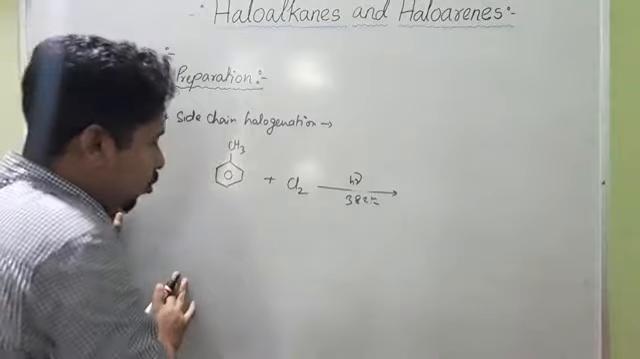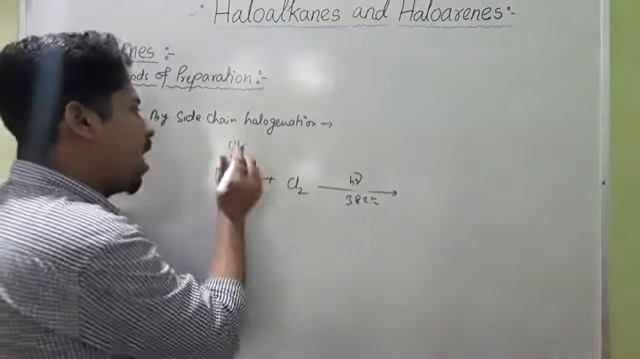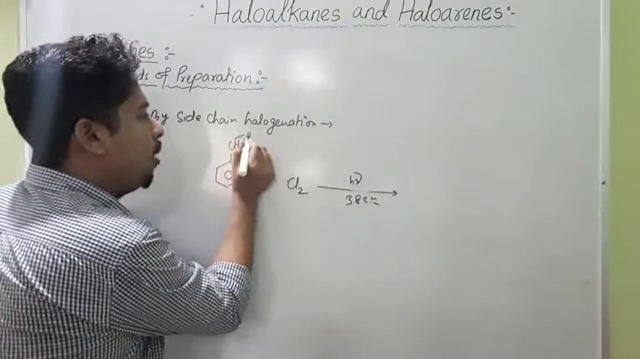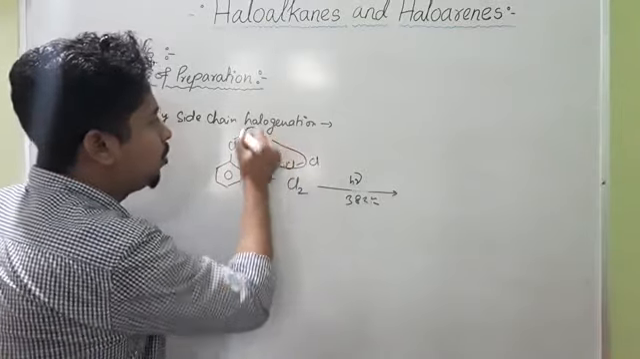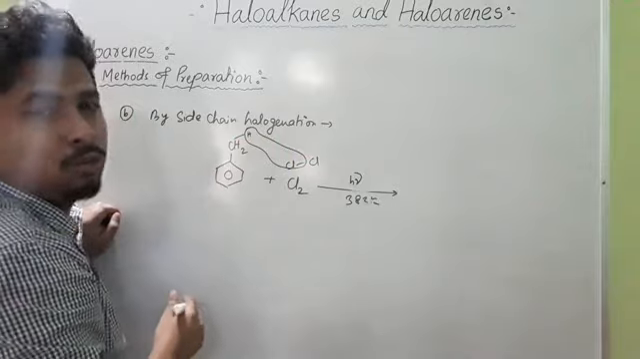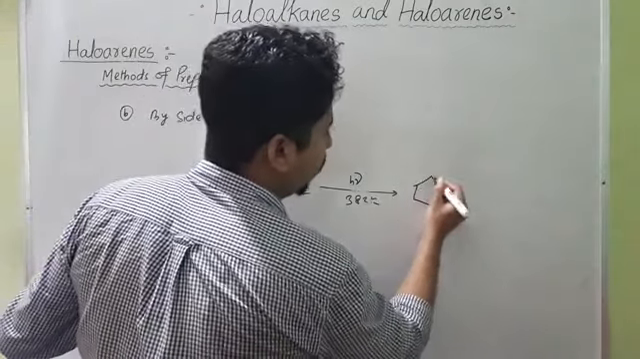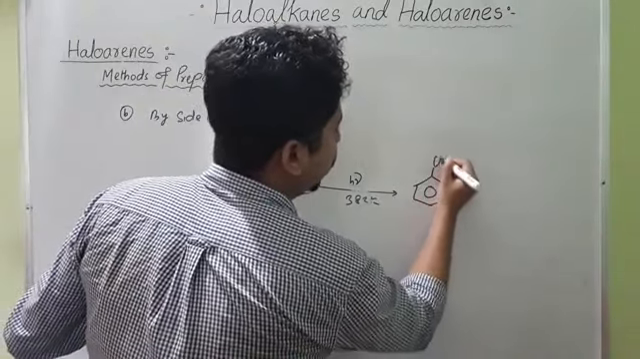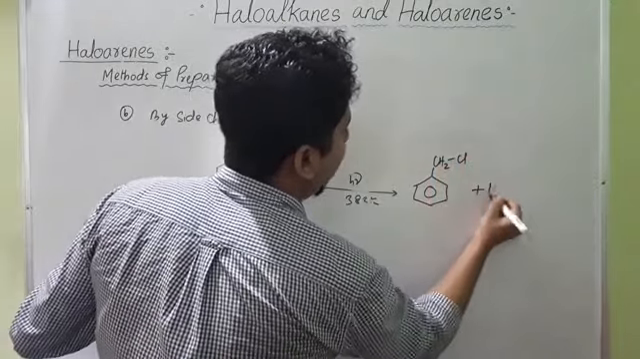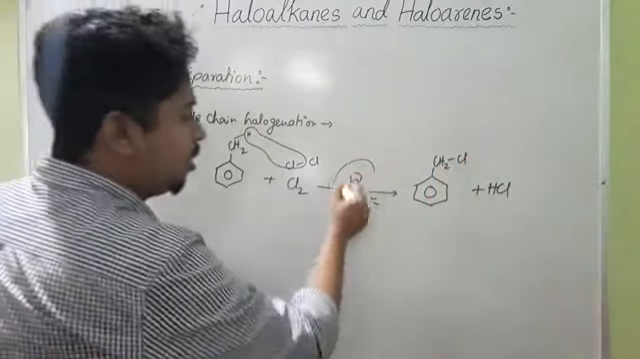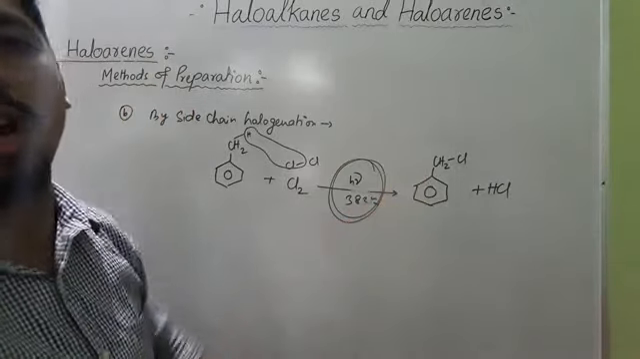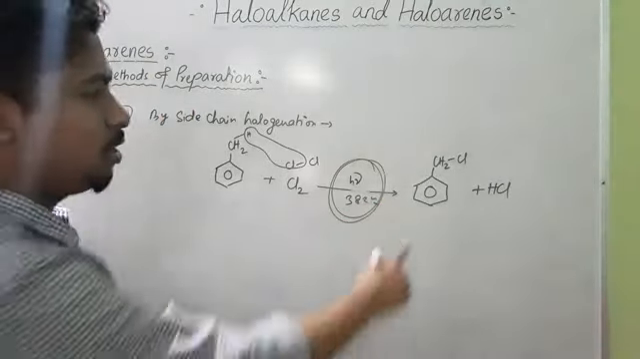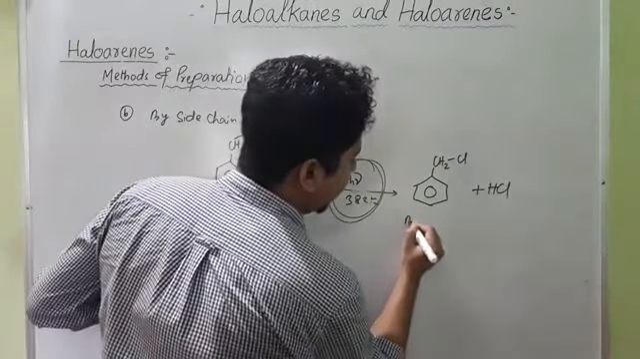So what will you get? You can write this CH3 as CH2 bond H, no problem. This Cl2 you can write as Cl bond Cl. So one HCl molecule will be removed. This Cl will be substituted to this CH2, so it will form benzene group CH2Cl plus HCl. Under this condition, you will get the side chain substituted product. So what is the name? The name of this molecule is benzyl chloride.